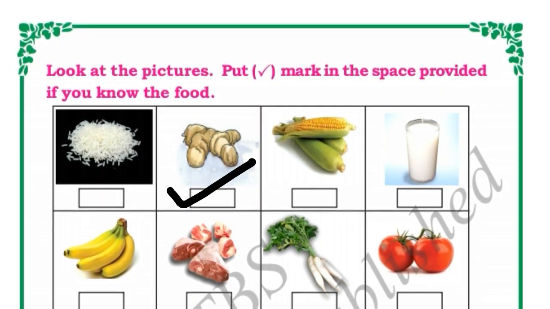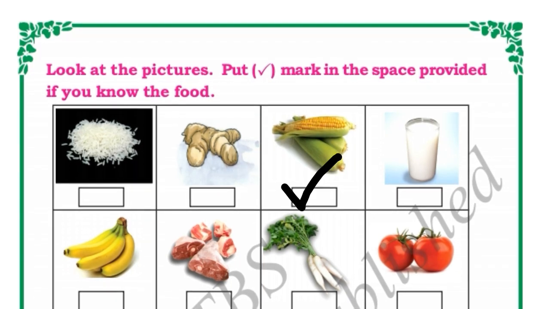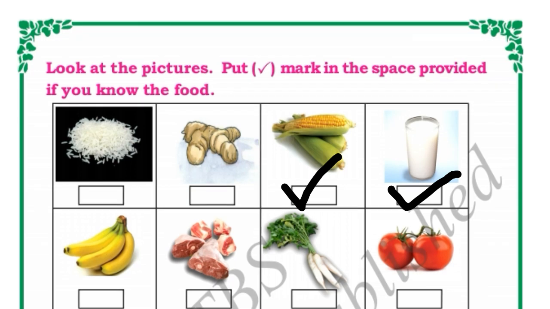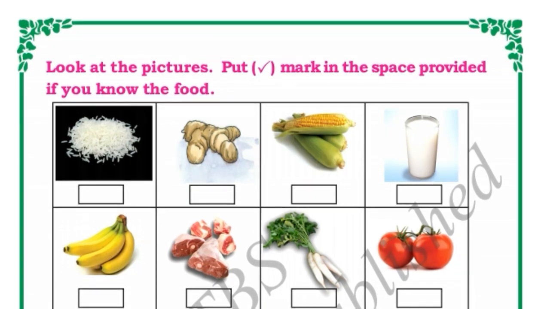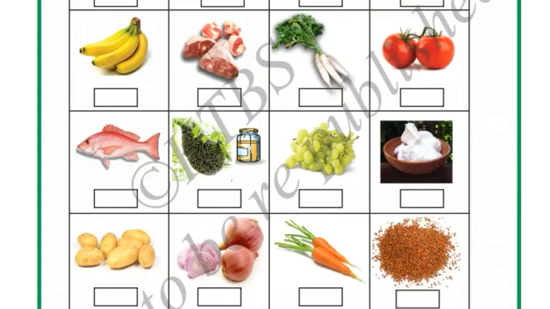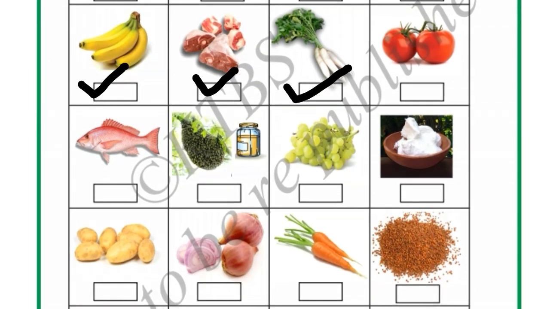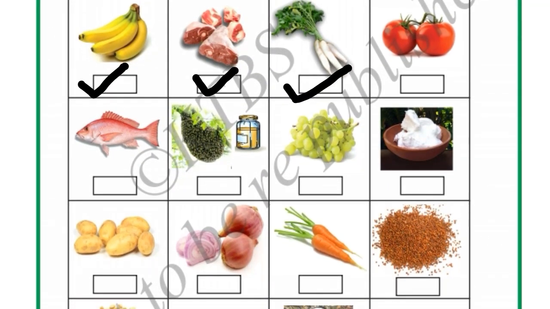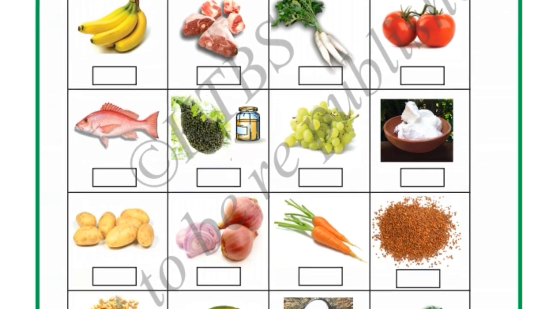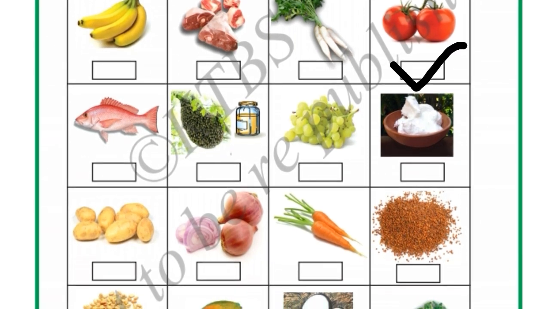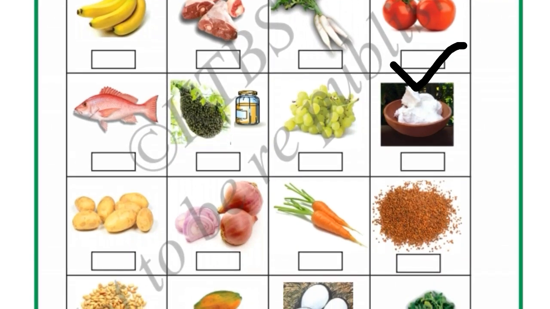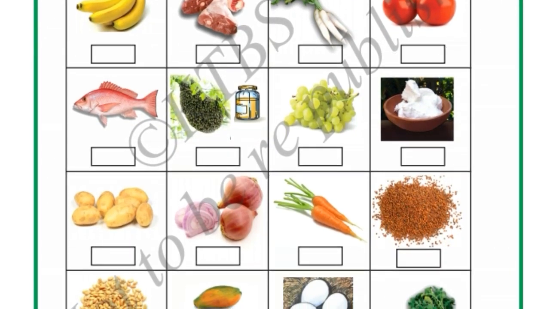Next, corn. Corn, we will put right mark. Next, milk. Yes, we will put right mark. We know the milk, right? Yes. Next, meat. Yes, we will put right mark. Next is, which vegetable is this, children? This is radish. Yes, we will put right mark. Next, this one. This is tomato. Okay, we will put right mark because we have to put right mark for the food which we know.